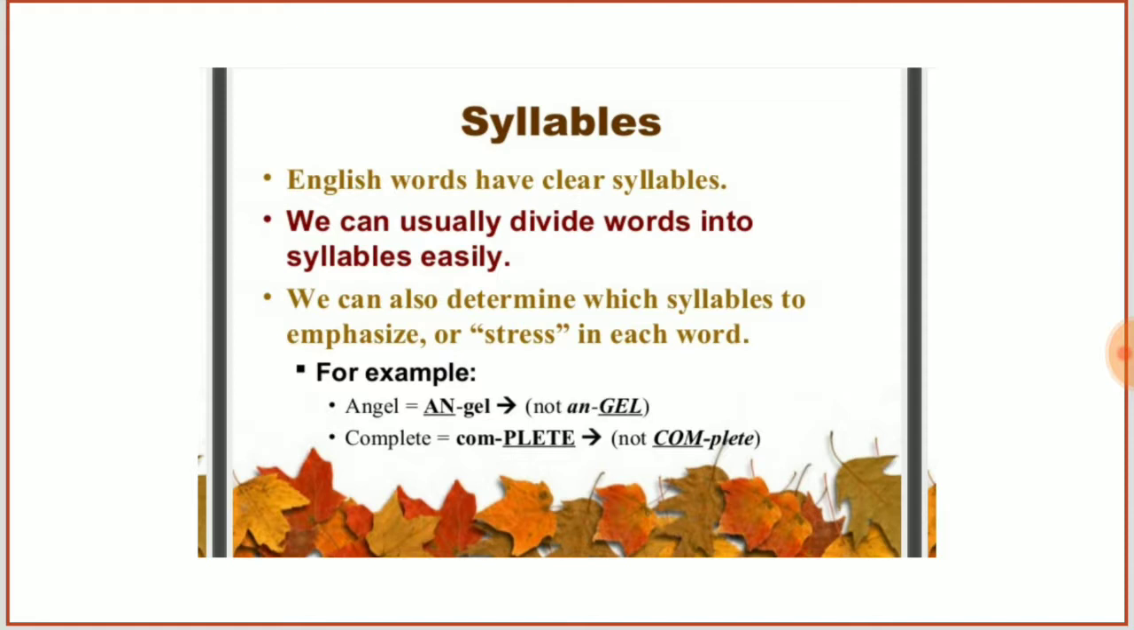Okay, and the next word is complete. The word complete also has two syllables, com and plete. In com there is a vowel sound, so it's one syllable, and in plete there is also a vowel sound, so it's another syllable. So the word complete also has two syllables. Here com is unstressed and plete is stressed.